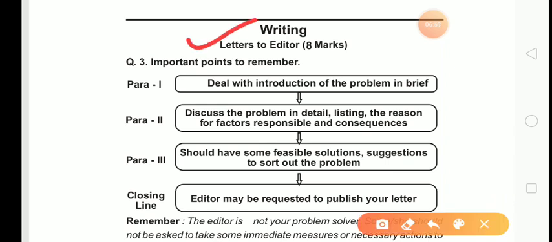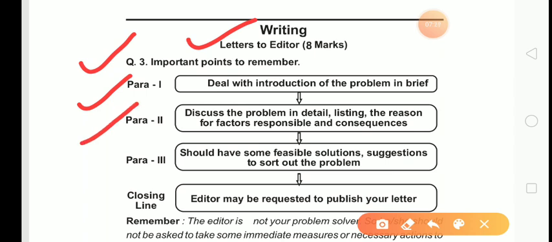What are the main points we should remember while writing a letter to editor? Para 1, deal with introduction of the problem in brief. In para 1 you have to give the brief introduction of the problem which you are going to discuss.